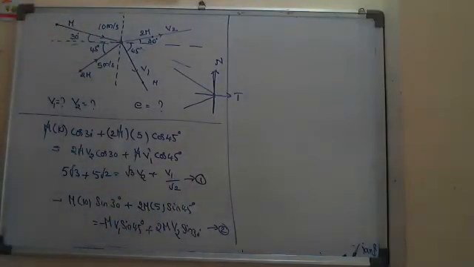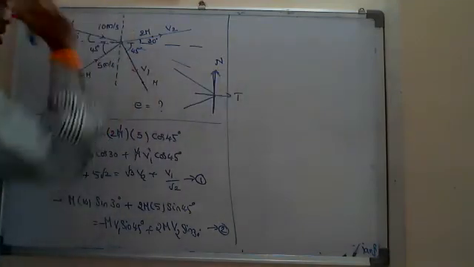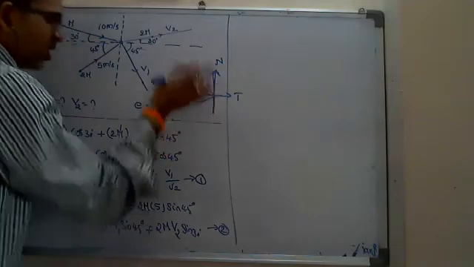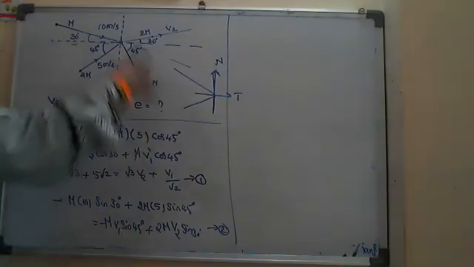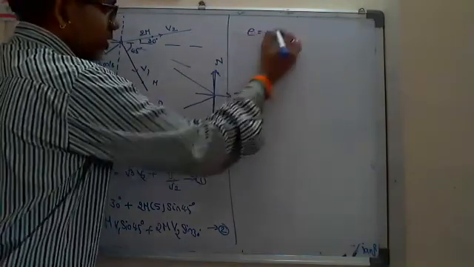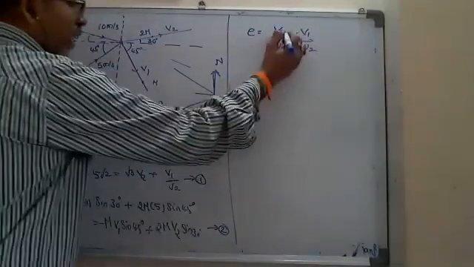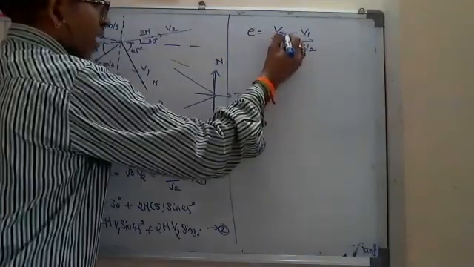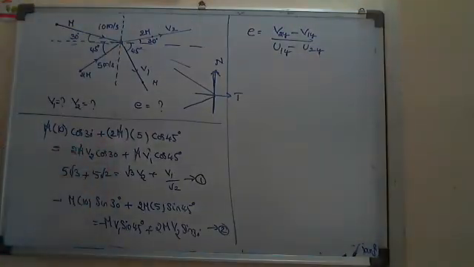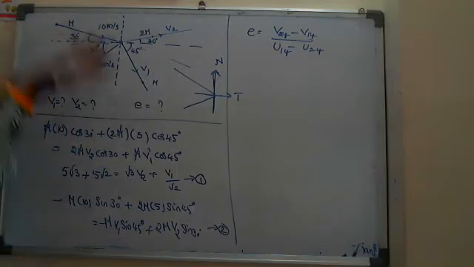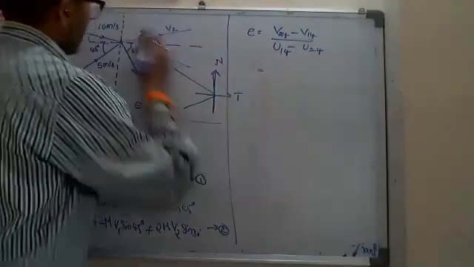So how do we write the coefficient of restitution? In the direction of normal. According to the previous diagram, I require the relative velocity of separation and relative velocity of approach along the y-axis. Generally we write e equals (V2 minus V1) by (U1 minus U2). Here along the normal direction, in your assumption along the y-axis, I have to write it. V1 and V2 you are going to find out now. Those components you can substitute straight away. This is V2 along the positive y-axis.